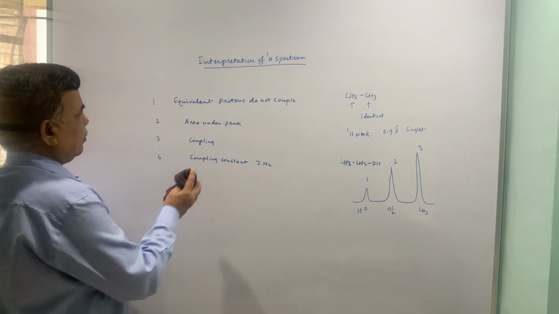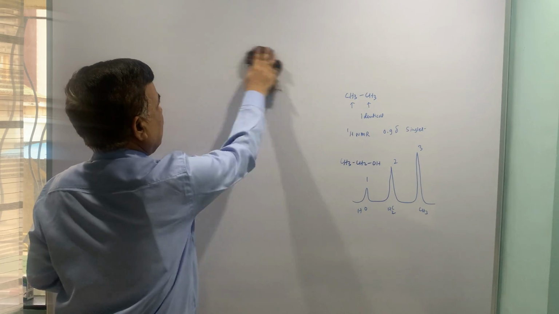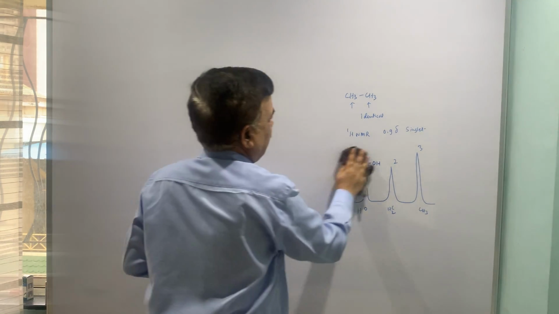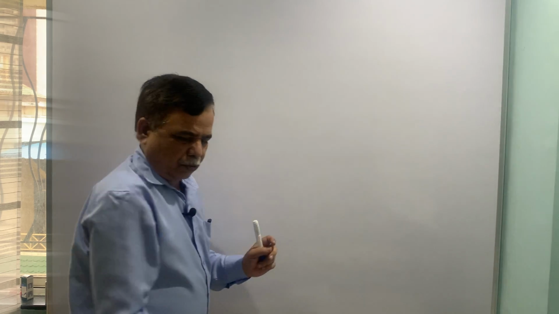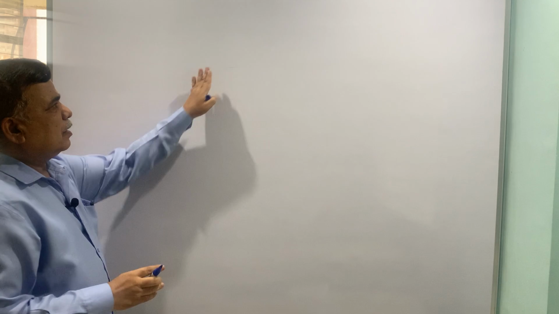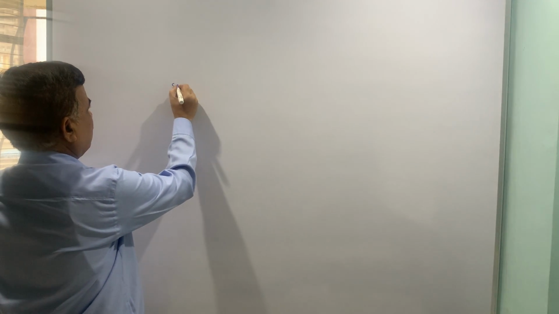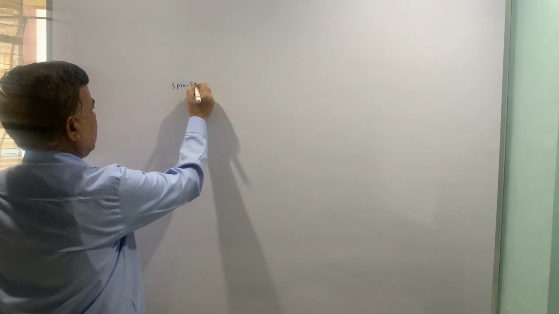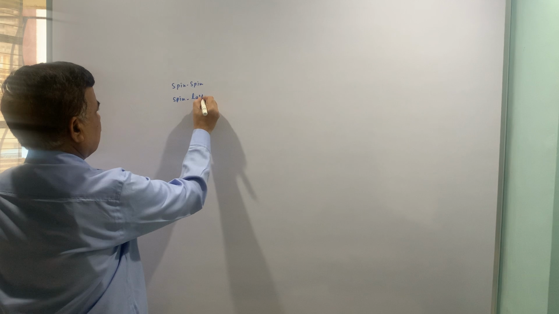Now coming to the third parameter, that is coupling. Like why coupling appears or why coupling takes place in NMR spectroscopy, especially in proton NMR, even that is applicable in carbon 13 NMR also. So coupling, spin, lattice,